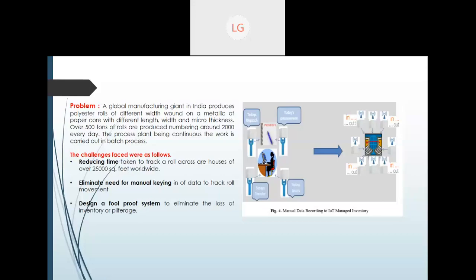So these are the unique challenges which they wanted to reduce with the help of IoT. This is the problem. These were the challenges faced by them. You can see on the right-hand side how manual data entry worked. Previously, they were doing all these things manually, and later on, they built in all these sensors.